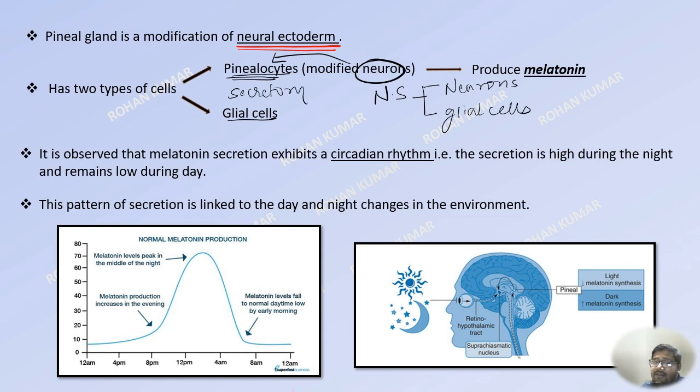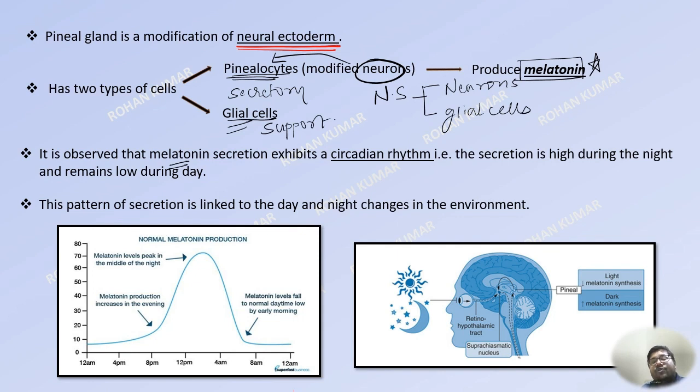Normally, neurons are not secretory in nature, but here they have modified to become secretory in nature, and they produce a hormone called melatonin. Then the other type of cells which are present in the pineal gland are glial cells, which are for support. So pineal gland has two types of cells: pinealocytes, which are modified neurons which produce melatonin, and glial cells. Then, scientists have observed that this hormone called melatonin, the levels of this hormone in the body varies in a 24-hour period.